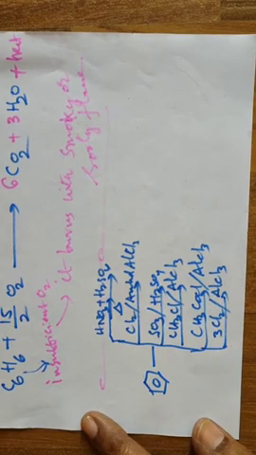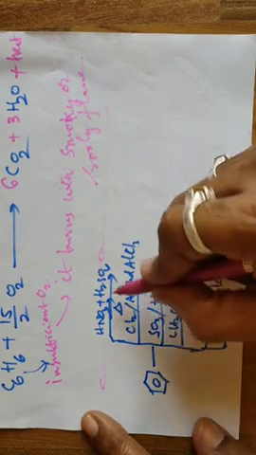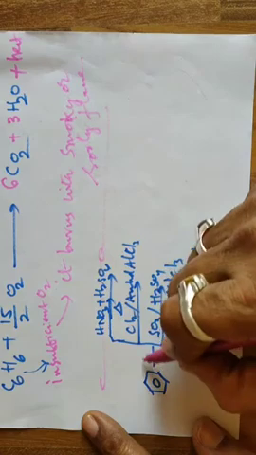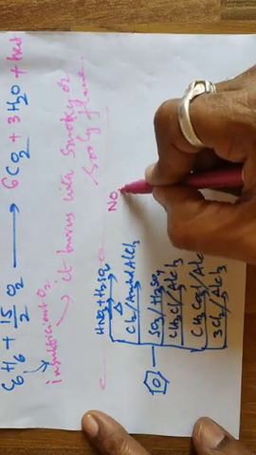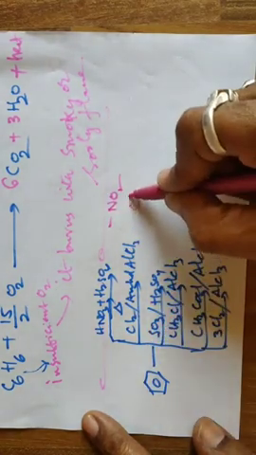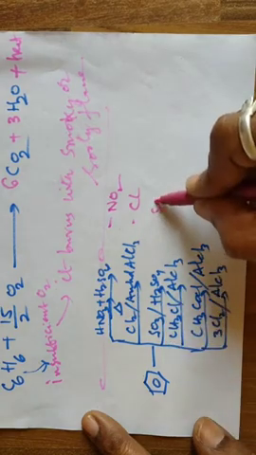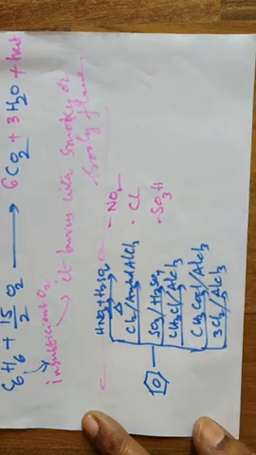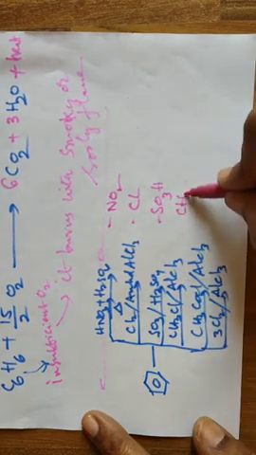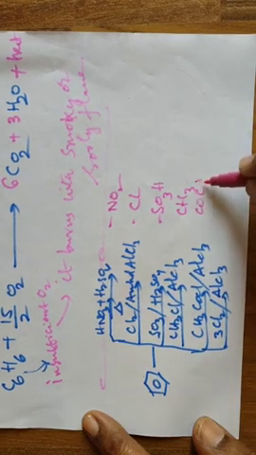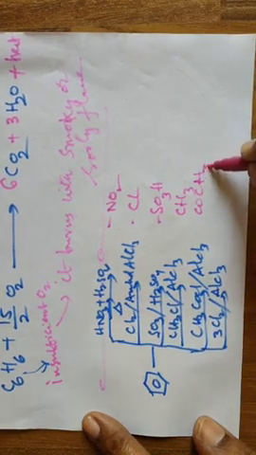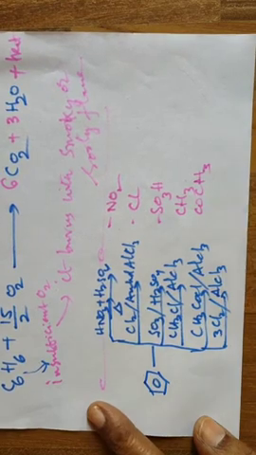Clear? How do you remember all these things? Here, what is the group introduced? NO2 group is introduced here. Here, Cl is introduced. Here, SO3H is introduced on the benzene ring. And here, CH3 is introduced. Here, COCH3 is introduced to the benzene ring. Here, total chlorines are added.